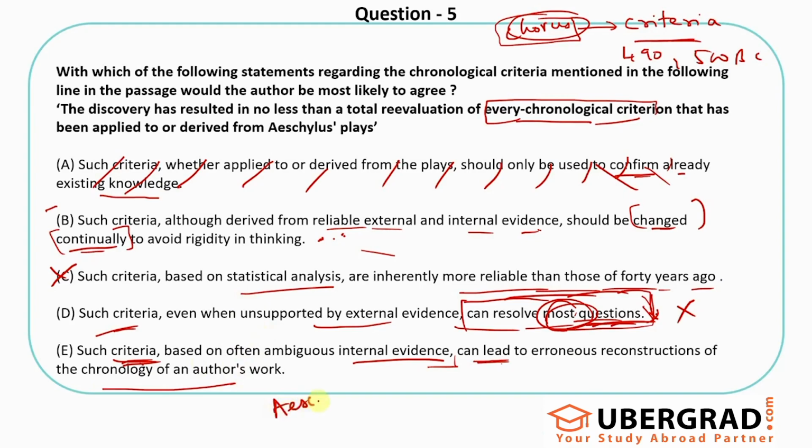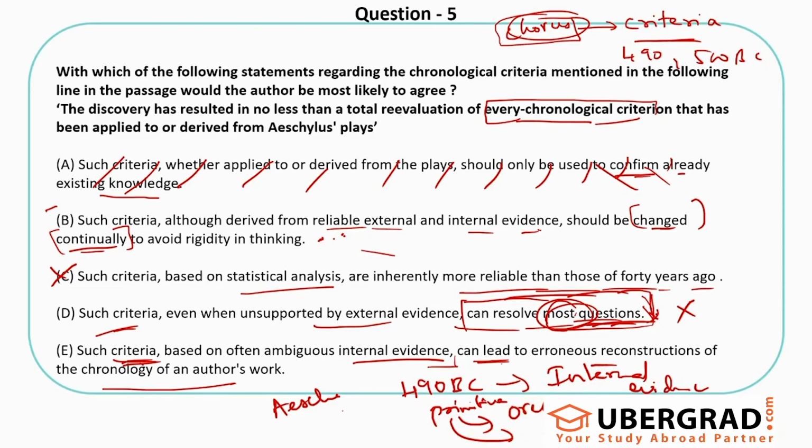For example, Aeschylus's play that we had, we thought that the Suppliant Women is 490 BC. This was judged based on the internal evidence, right? Using this as a primitive thing and using a criteria, they started to judge other plays of his, right? Others like the Oresteia, the other things, etc. Now, if I find that this entire logic itself, the criteria itself is wrongly judged, then it can lead to erroneous reconstructions of the chronology of an author's work. So this seems to be a better option than B and D for me.